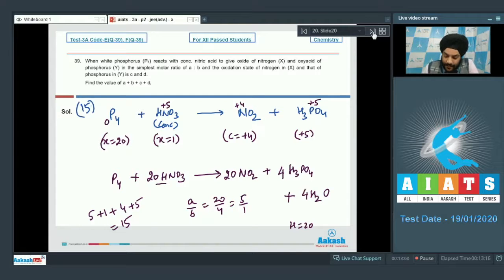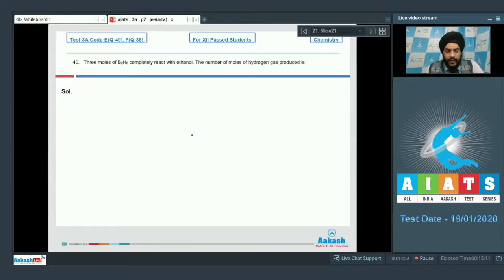Let us look at the last question for this paper. Let us look at question number 40 now, students. 3 moles of B2H6 completely react with ethanol. The number of moles of hydrogen gas produced is. So we can have the balanced reaction, students.